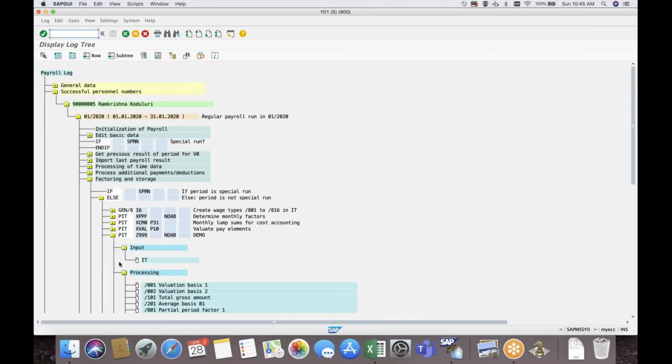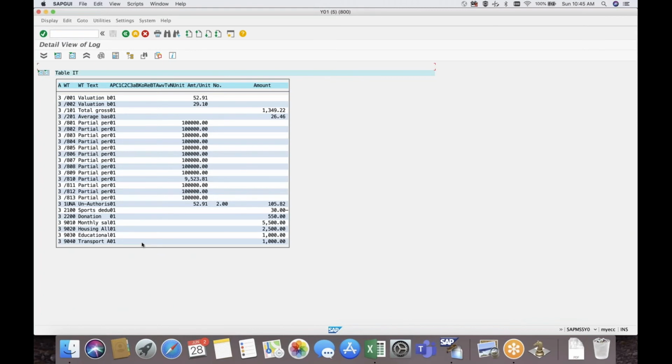If you see the output now, 2200 is the waste type which got generated with 550. Since I am using ADDWT, this will be a positive amount.